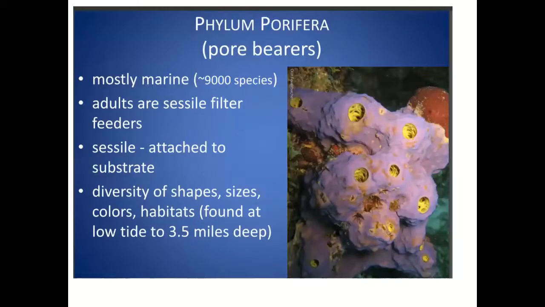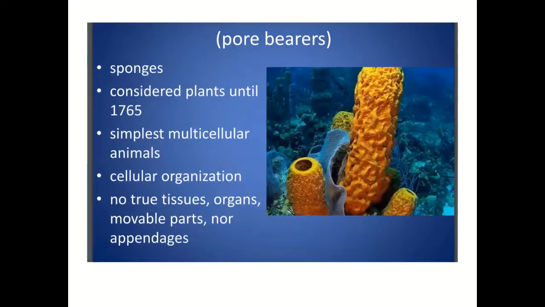So just to have a review: mostly marine, 9,000 species, adults are sessile, filter feeders. Sessile means attached to the substrate. They have a very huge diversity of shapes, sizes, colors, and habitats. They are also phylum Porifera, which means pore bearers. Porifera, so pore bearer.